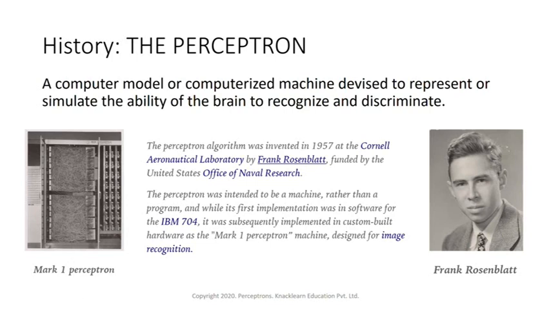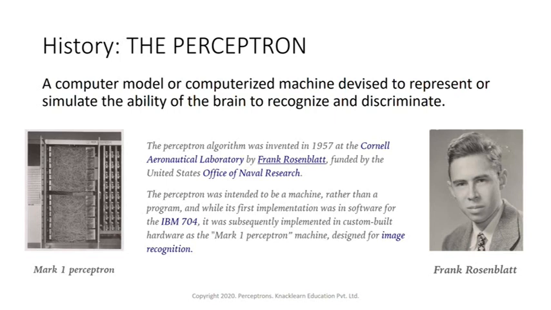and it was developed basically for image recognition. It can recognize images and distinguish between images. So it was able to recognize as well as discriminate, which a human brain can do. It was able to simulate the ability of the brain to recognize and discriminate. That's why people started believing there were going to be intelligent machines in the coming days.